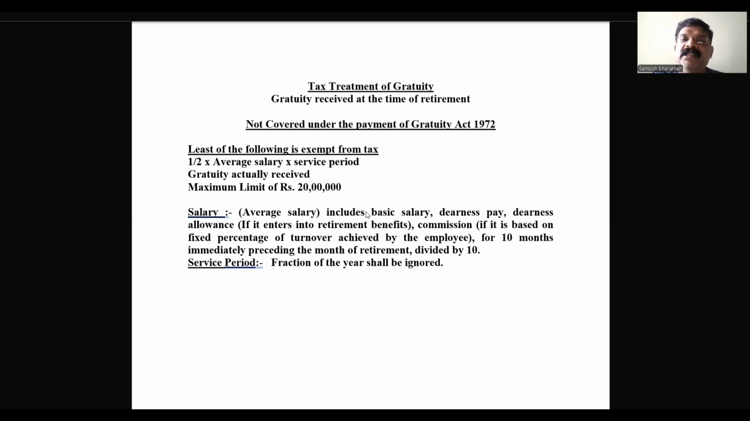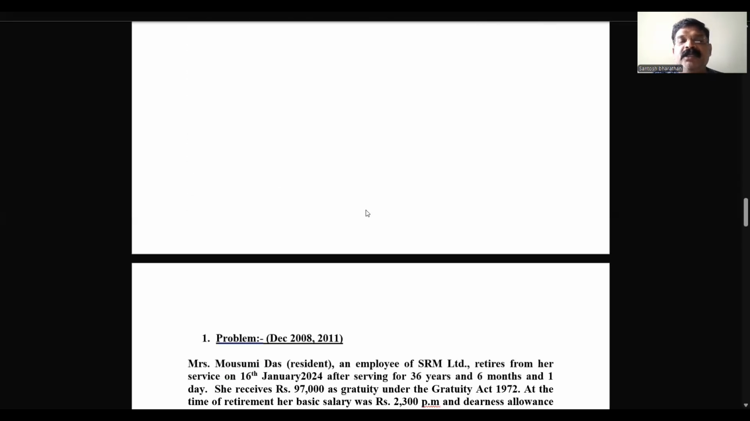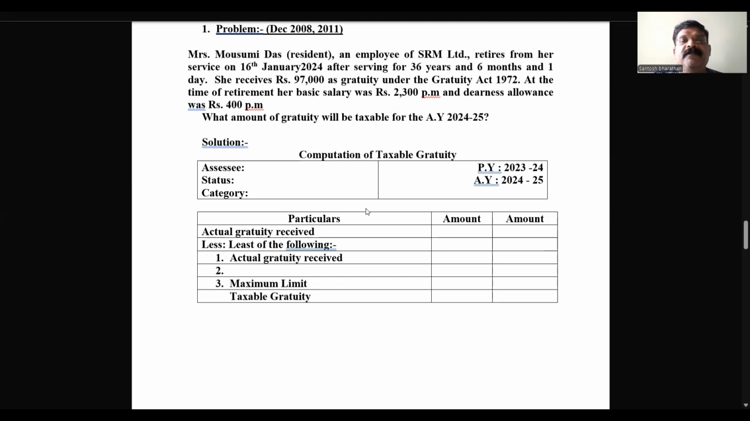Now, children, we'll directly solve one problem so that it becomes very easy for us to understand practically. This is an examination problem that appeared in the exam in December 2008 and then 2011. Mrs. Mousmi Das is an associate, stated to be a resident, an employee of SRM Limited. So she is a non-government employee. It's a private limited company, so non-government employee.